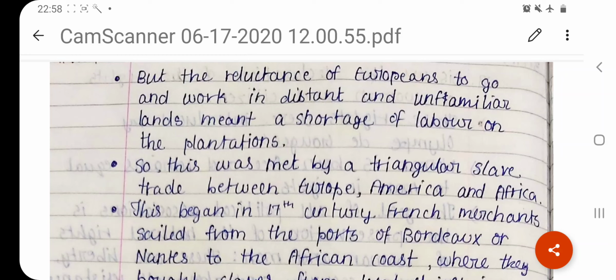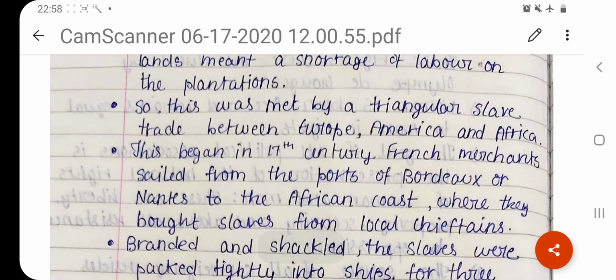The slaves. So this was met by a triangular slave trade between Europe, America and Africa. America is where the plantation is. Africa is from where the slaves will come. And Europeans are the people who own the plantations, and then they will go to Africa, take the slaves from there and put the slaves in America and also control the slaves and make them work in the plantations.